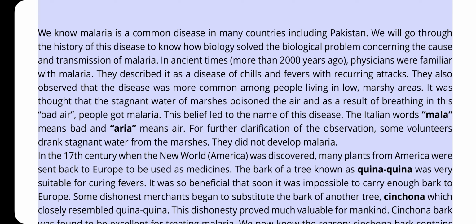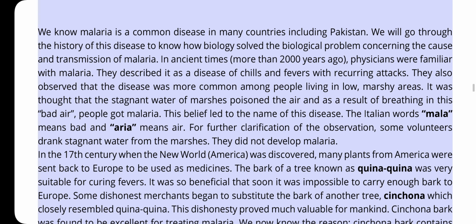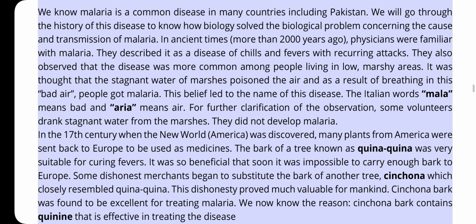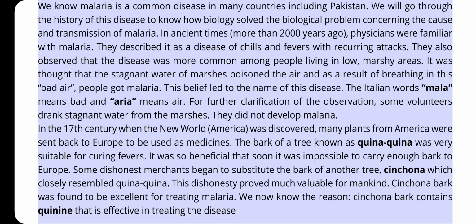In ancient times, more than 2000 years ago, physicians were familiar with malaria. They described it as a disease of chills and fevers with recurring attack. They also observed that the disease was more common among people living in low marshy areas. It was thought that the stagnant water of marshes poisoned the air, and as a result of breathing in this bad air, people got malaria.